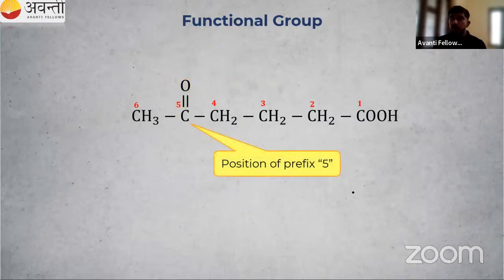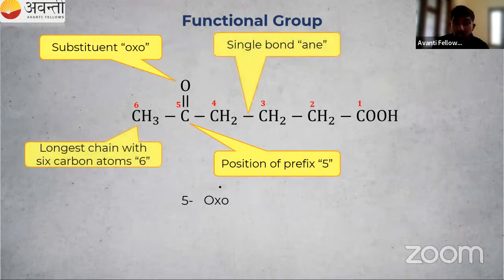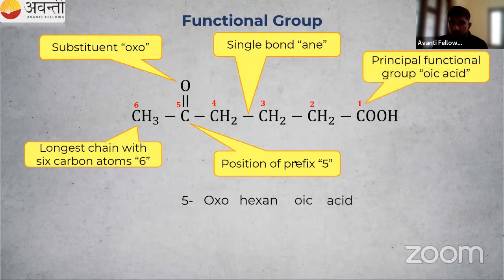Then how do we name the position of the substituent? That is 5, so we have to write 5, and the next is our oxo. Then count the total number of carbon atoms. There are 6 carbon atoms in the parent chain, so what is the word root? That is hex. Then is there any double bond or triple bond? No, there are no double and triple bonds, so I can use ane. So hexane, right? Then our suffix, that is oic acid.